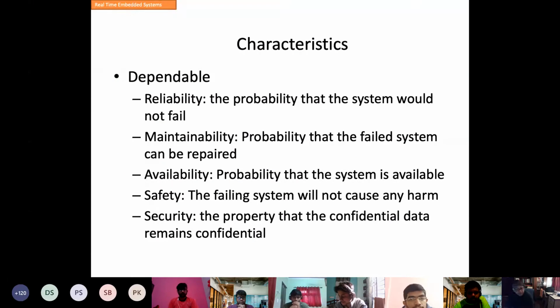So it has to be dependable, safe, and maintainable. So these are some of the economics. If you design a system whose components are not available here, then it is not a good idea. Your smartphones, for example, you buy a OnePlus smartphone for 35,000. Most of you must be having very good smartphones, because if you are in IIT, your parents must have given you everything. Most of the parents give whatever the kid demands, but it is not at all maintainable. If there is something seriously wrong, then you have to throw it out.